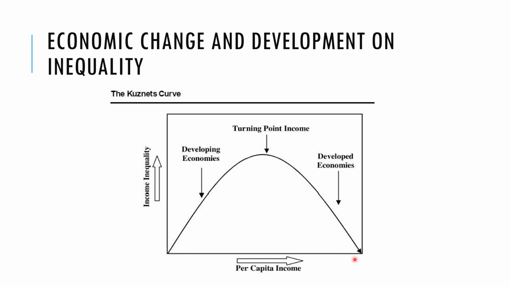When you get to very developed economies like Scandinavian economies, everyone is quite wealthy, but income inequality is quite low compared to everybody else. So there's this idea that you have to go through a stage of growing income inequality to create an incentive for development, and then there comes a turning point, at which you reach a certain level of development where state tax systems kick in and inequality starts to reduce. So he says when you track many countries over time as they progress from developing to developed, you see income inequality rising, and then as they become more developed, eventually falling. But of course, there are many critics of this theory as well.